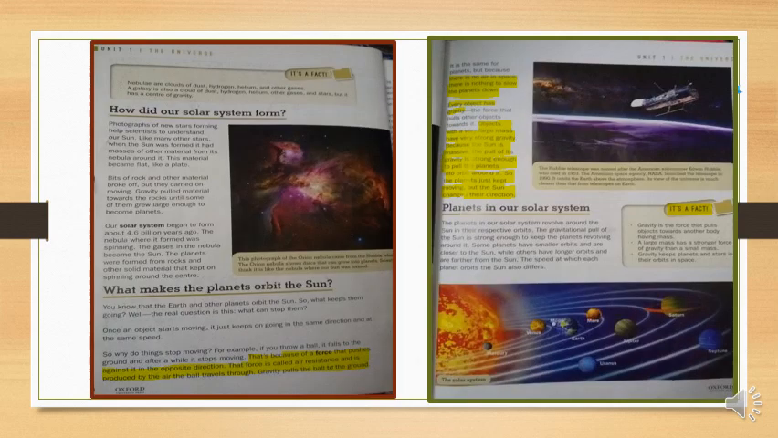Now, whatever we have discussed related to these two topics, which was how did our solar system form and what makes the planets orbit the sun, all this information is given on these two pages. This is page number 4 and this is page number 5 of your books. This is the topic, what makes the planets orbit the sun, right? Now, first of all, you have to read this paragraph on page number 4 very carefully, because it is explaining the concept of air resistance and gravity, how both these forces are acting opposite to one another, right?